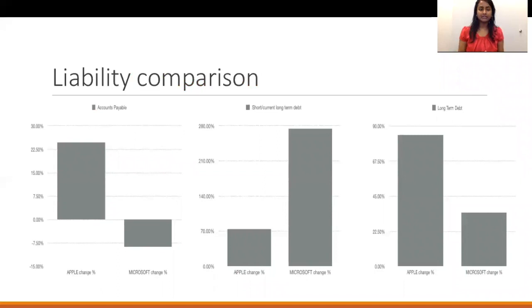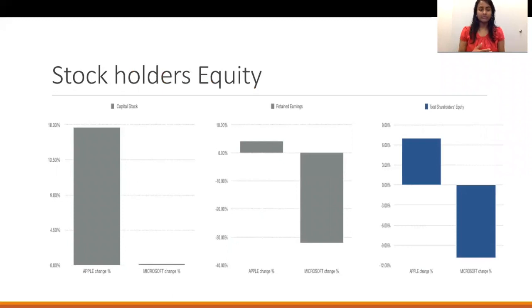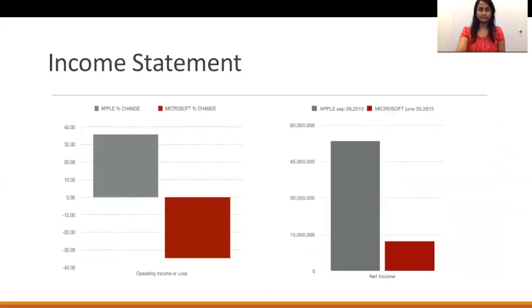Moving on to the liability comparison, we can notice that there's an increase in accounts payable for Apple, whereas there's an increase in short and current term debt for Microsoft. However, for the total long-term debt, we can notice that there's a huge change in Apple when compared to Microsoft. And beginning with the stockholders' equity, we can notice that there's a huge capital stock increase in the case of Apple, whereas there's a decrease in retained earnings in the case of Microsoft. And so finally, the stockholders' equity increased for Apple when compared to Microsoft.